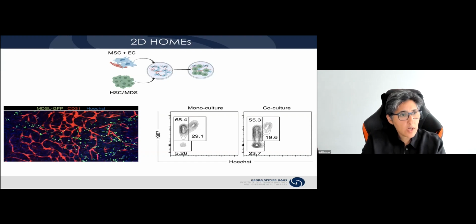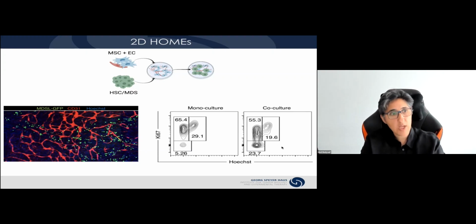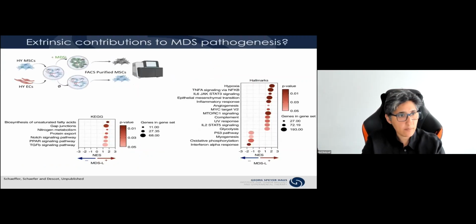So when we co-culture these cells together with this network of vessel-like structures, which nicely recapitulate the vascular niche in the bone marrow, we can see that these cells enter quiescence. And this has been already shown in the context of solid tumor that disseminate to the bone marrow. They enter quiescence, which is imposed by the vascular niche.